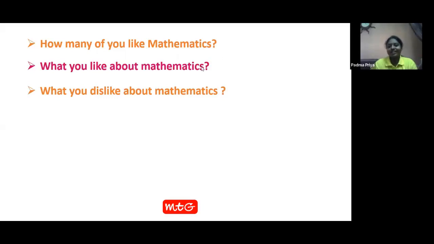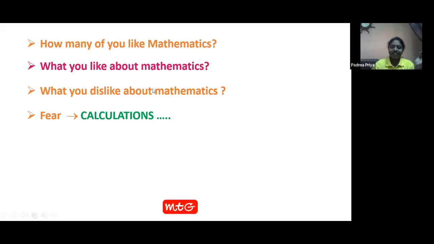So today we will make the stars and planets vanish away. We'll bring the sun into our hands by using Vedic tricks to make all these difficulties of divisions, subtractions, fractions, all those things be solved with one big magic trick of Vedic math. Okay, fine. So your problems, what all you have said so far, and I can see some problems in the chat box also. However you like maths, all your fear comes only when it comes to the part of calculations. Either it may be subtractions, divisions, multiplications, factors, LCM, HCF, fractions, whatever it may be. All your problem is with calculation. If the calculation is not there, everything is easy.